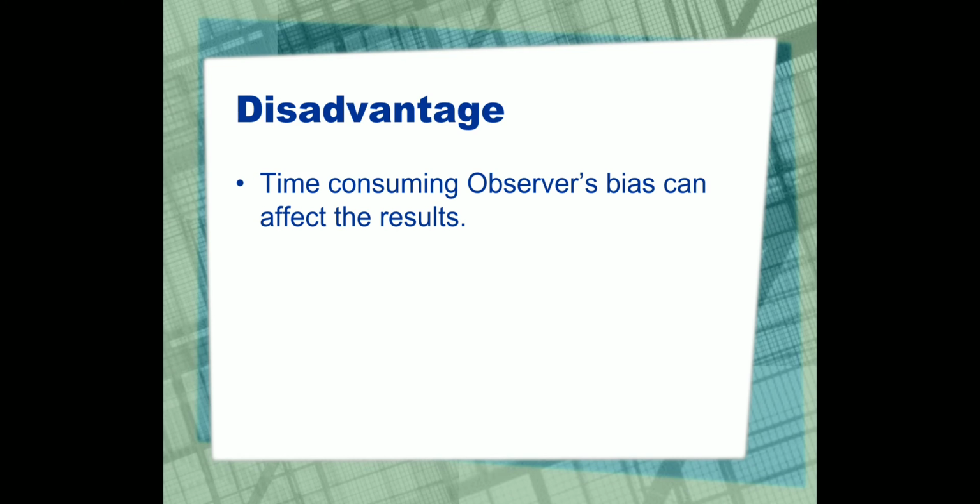What is the disadvantage of this kind of observation? It is time consuming. Second is observer bias can affect the result. See, if I am the part of that sales team, I can be a friend with somebody, or I may listen to few things and ignore other things, or maybe I have a words with one of the salesperson.